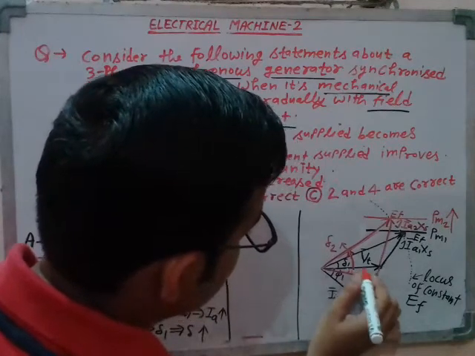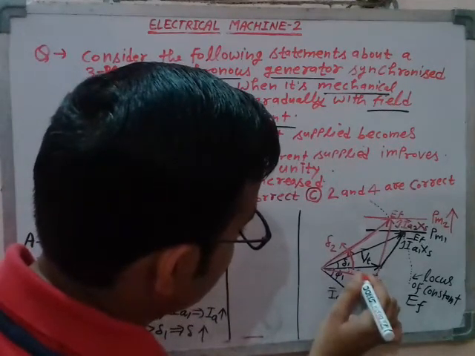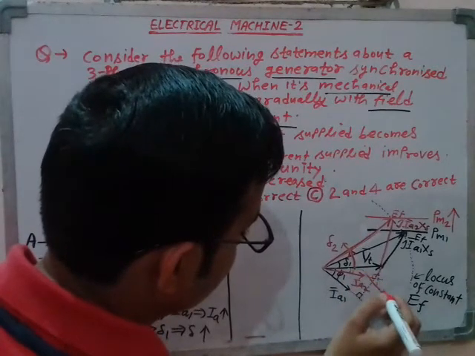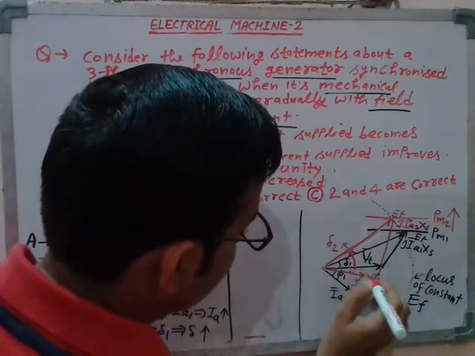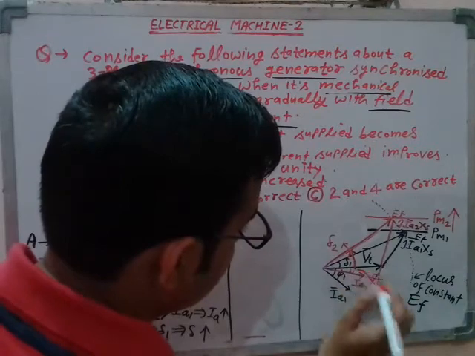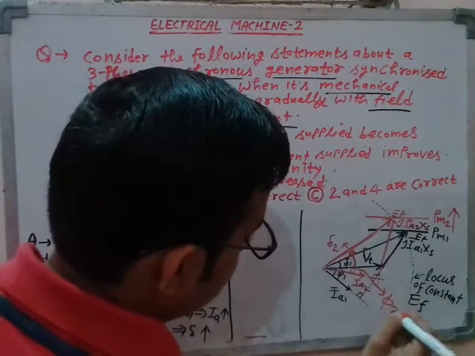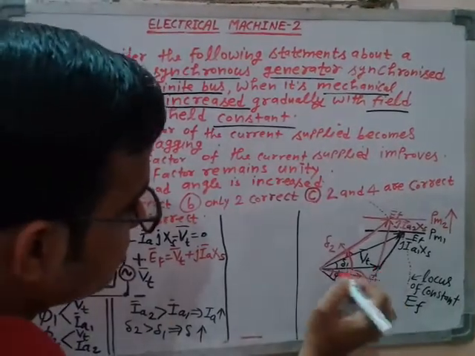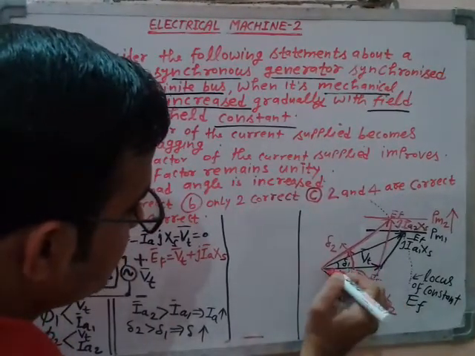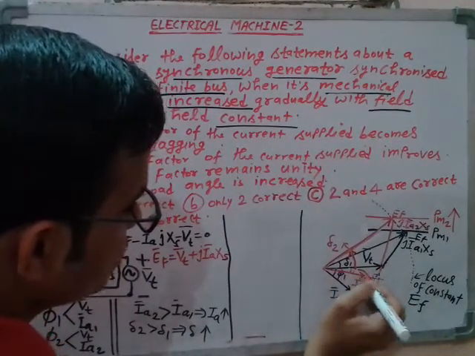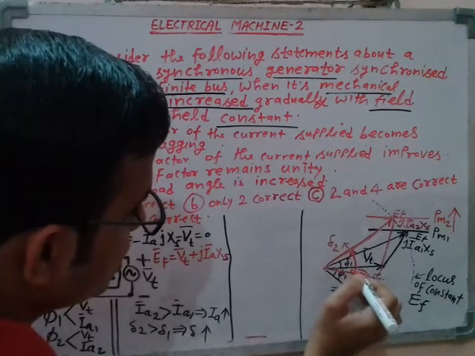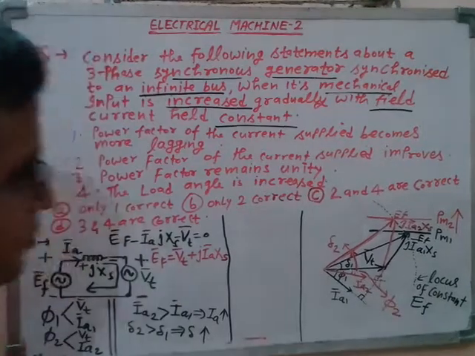This small angle that you're watching, let me write it here separately, this is phi 2. I am writing separately because there is no space here. So this small angle between this line VT and this IA2 is the new power factor angle phi 2.